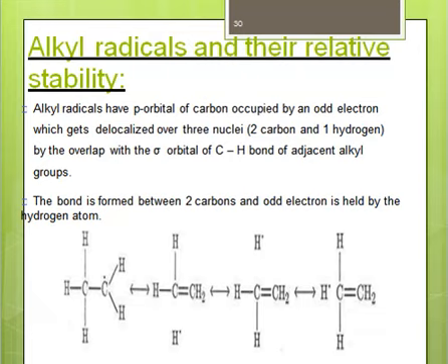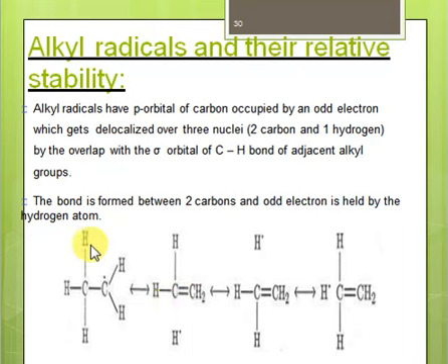So just like we have stabilization of alkyl carbocation, we also have the stabilization of alkyl radical. What we mean by radical is that there's a carbon with an unpaired electron, right? If we have a carbon with an odd electron, then this odd electron is existing in a p orbital. So this unpaired electron is actually in a p orbital. We have carbon with at least 1 hydrogen that's bonded to a carbon with a p orbital, so hyperconjugation is possible. So what will happen? This hydrogen will shift, and the radical will shift from carbon to hydrogen, right? In this way we are stabilizing this carbon. You can say that this hydrogen is getting the radical and carbon has been neutralized.